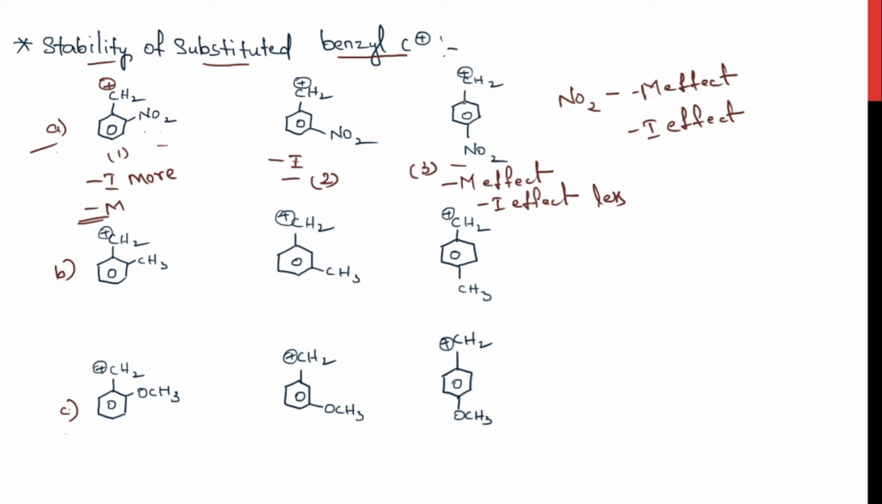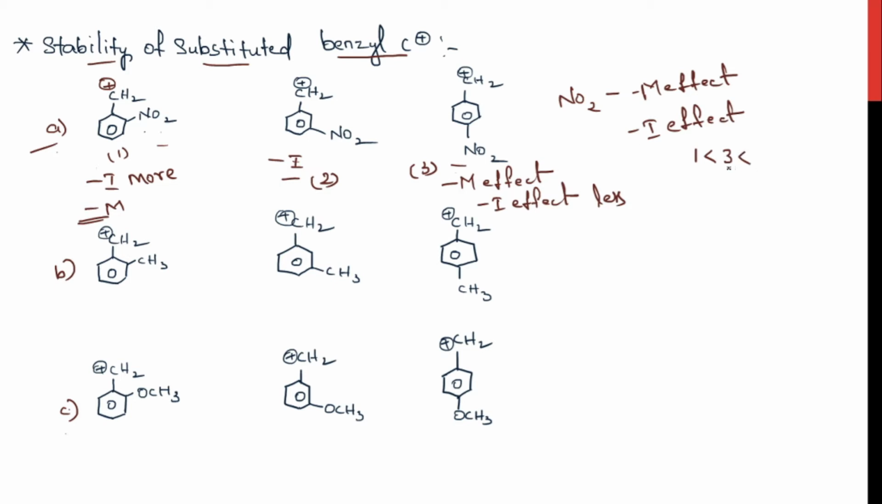This molecule is destabilized by both the minus M effect and minus I effect, right? And this molecule is also destabilized by the minus I effect and minus M effect. But here the minus I effect is greater. So this would be the least stable one, right? The first one would be the least stable one. And then the third molecule would be a little more stable than the first one.